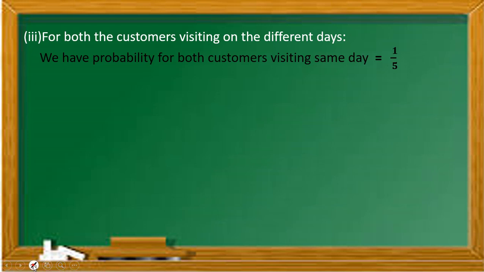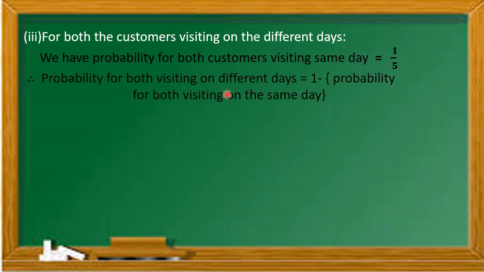Now when we know the probability on the same day is 1 by 5, the different day will be 1 minus 1 by 5, as the total probability of an event is 1. So we subtract the same-day probability from 1 to get the different days probability.